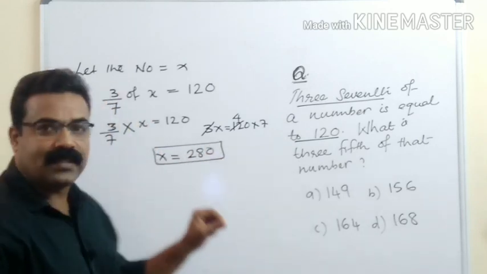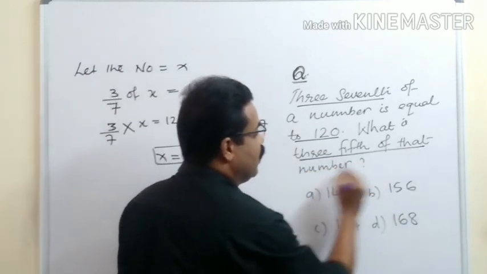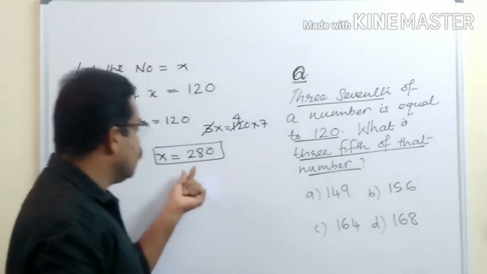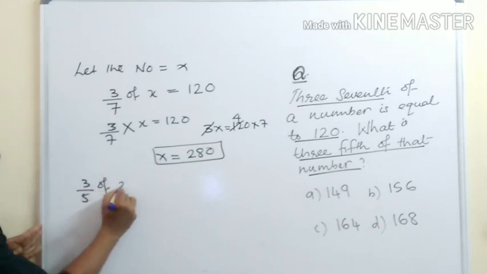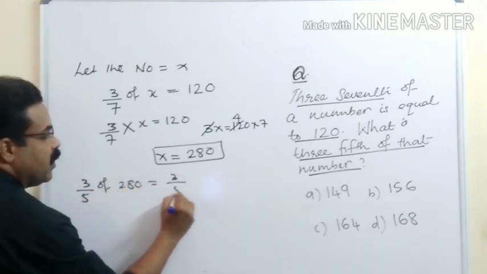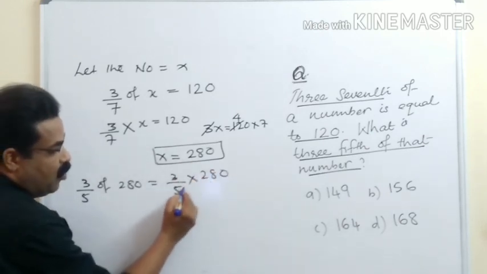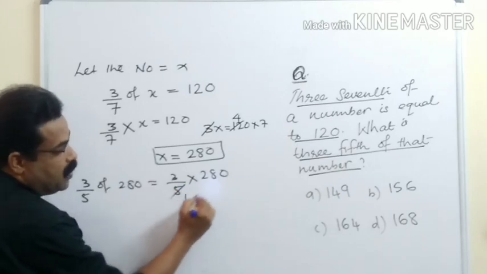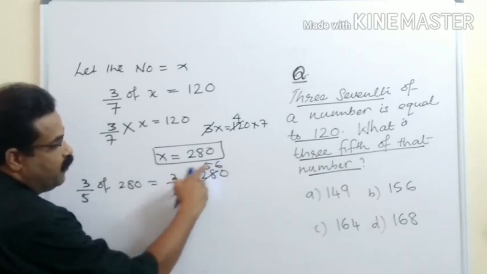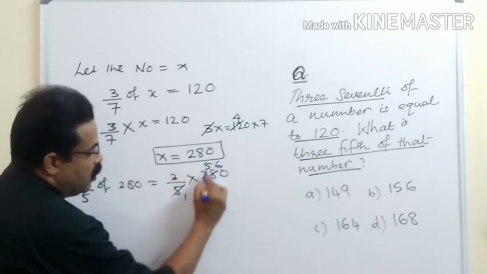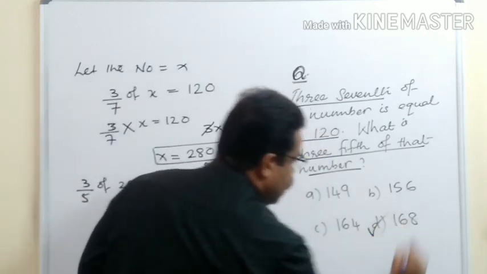But we don't want x. We need to find out what is 3/5 of that number. 3/5 of this 280 we want to find out. So 3/5 of 280 is equal to 3/5 into 280. Now we can cut this 5 and 280. 5 one time, here 28, 5 times 56. So 56 into 3, you got 168 is the answer. So option D is the correct option.